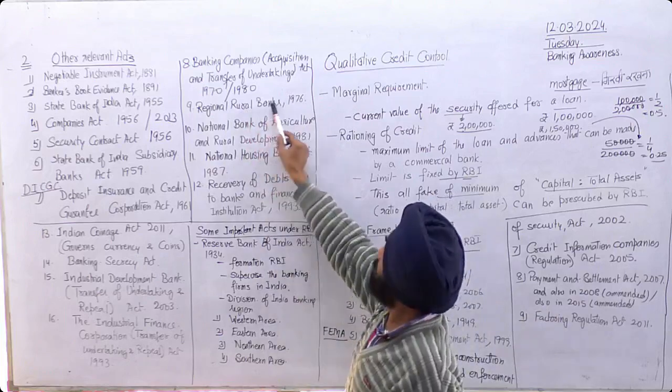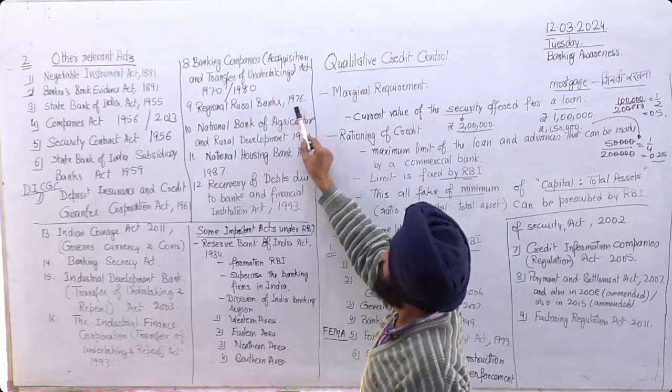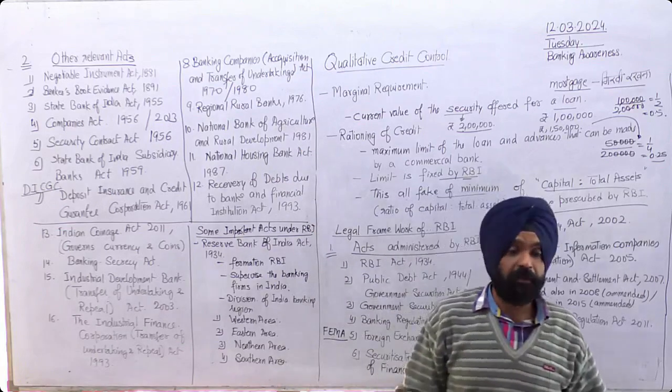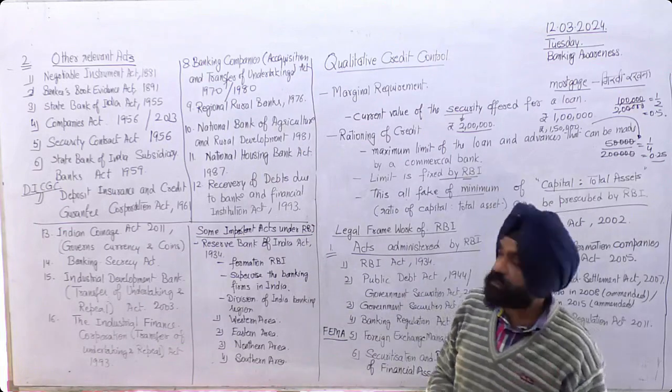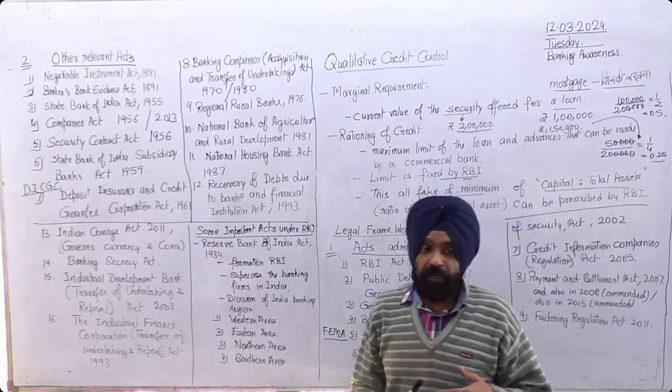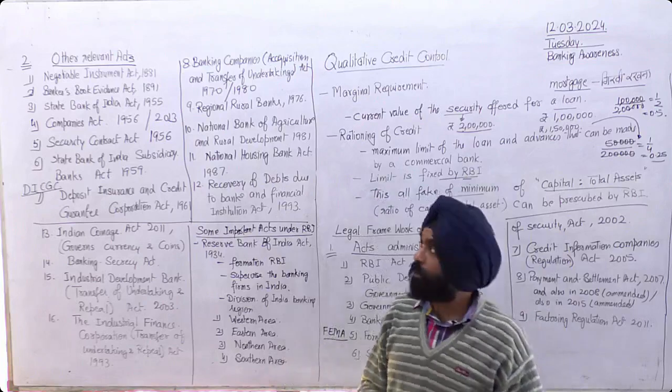Regional Rural Banks 1976. Now from here we can see the economic issues of that time, because to face the economic issues, we have to amend or expand our banking system accordingly.